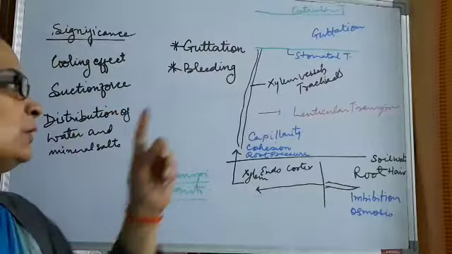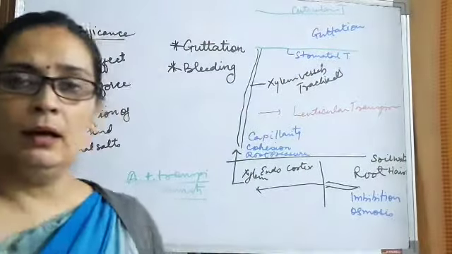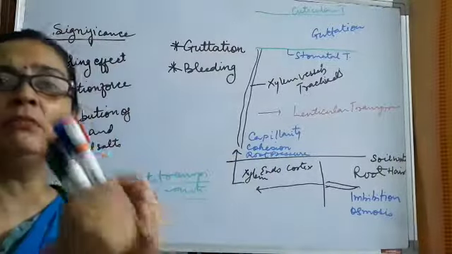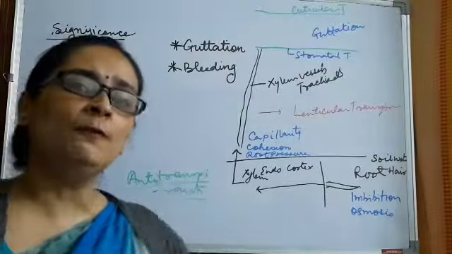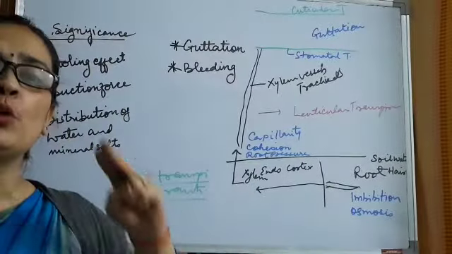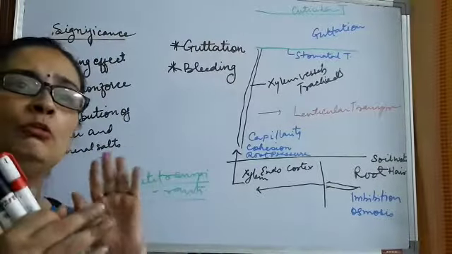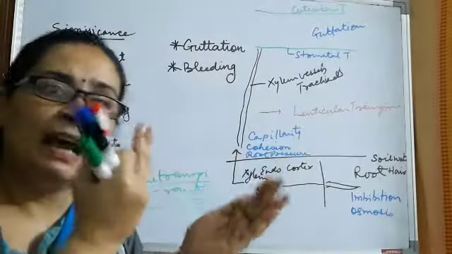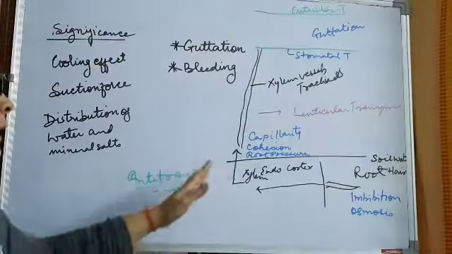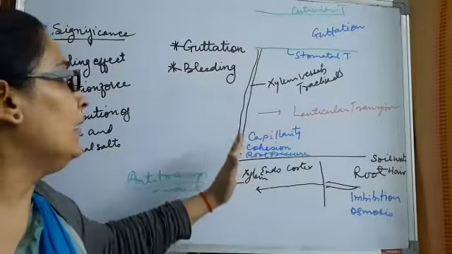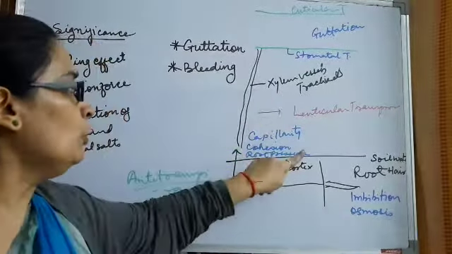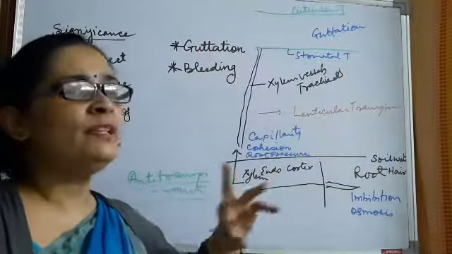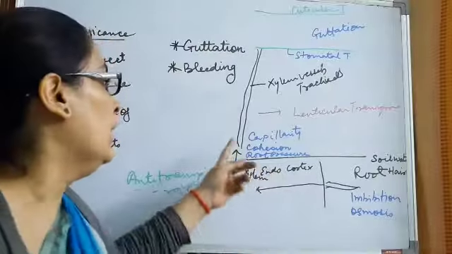Along with root pressure, there is the force of cohesion and capillarity. Today itself, I told you that cohesive force means the force between two water molecules. Whereas there is another force called adhesive force. Adhesive force means it is the property of water molecules to stick to a surface as they move. Adhesive means glue, sticking. So they get adhered to the surface where they are moving, and that is why they move up. So root pressure, cohesive force, adhesive force, and capillarity.